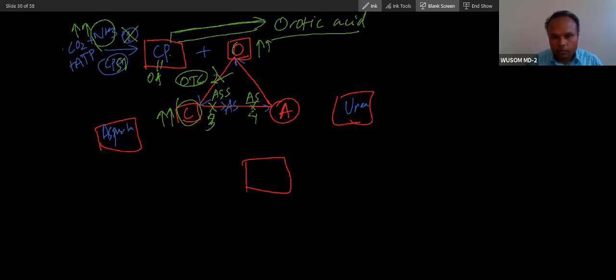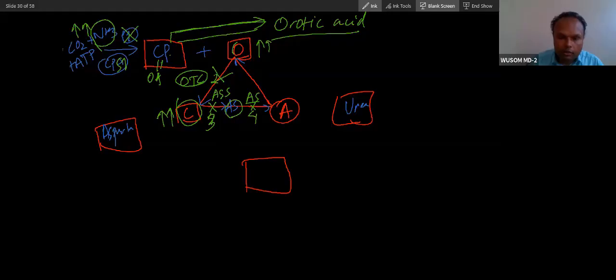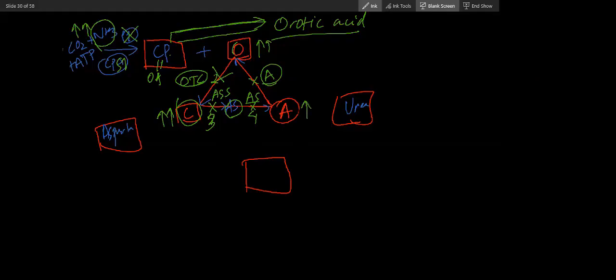Argininosuccinate lyase. If this is absent, what will happen? Accumulation of argininosuccinate. Great. And if enzyme 5 is absent, what will happen? Accumulation of arginine. Great.